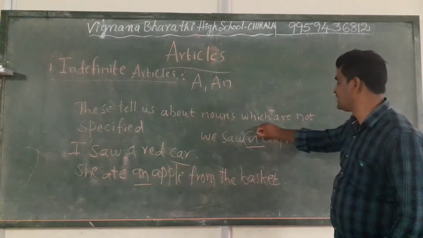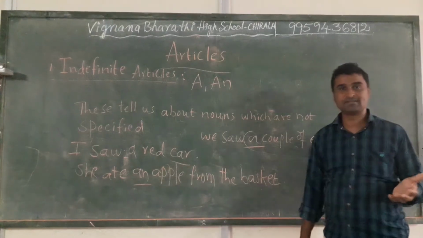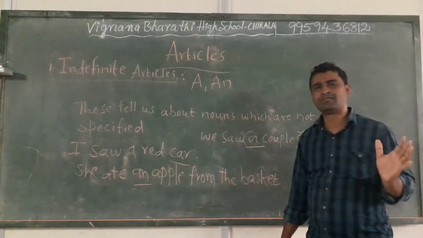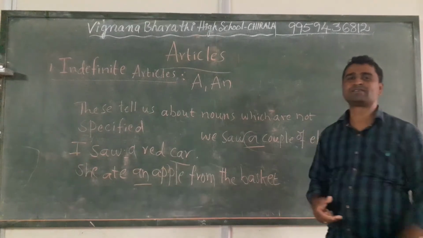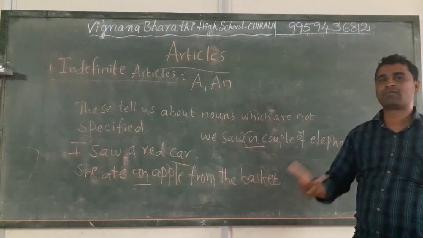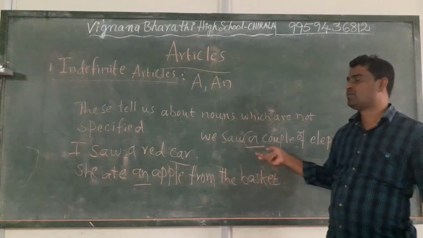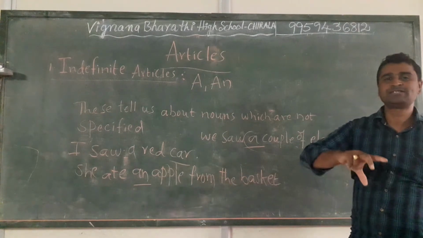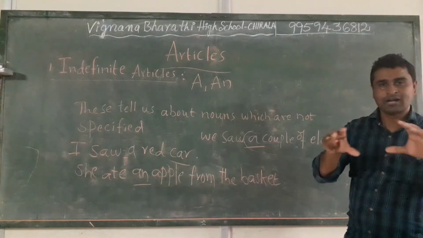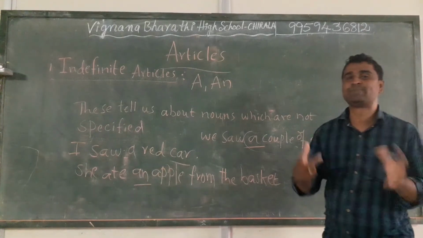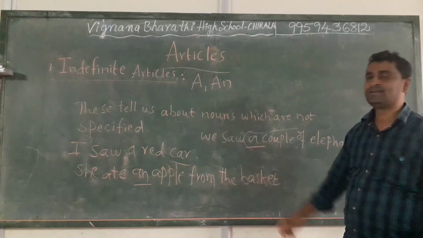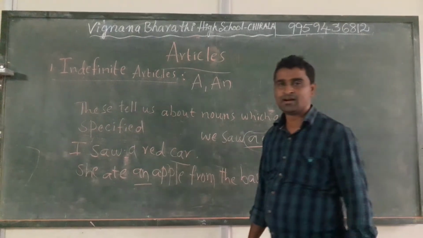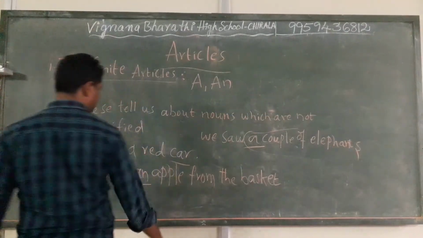A couple means any two. They were just passing by and we saw a couple of elephants. We are not specifying them, we are talking in general.